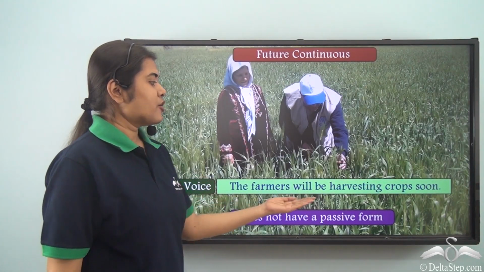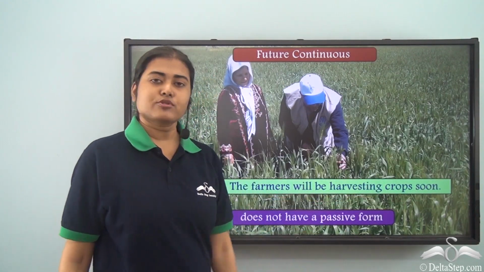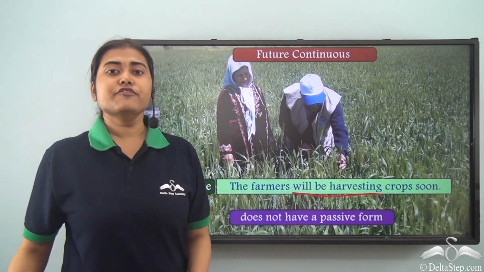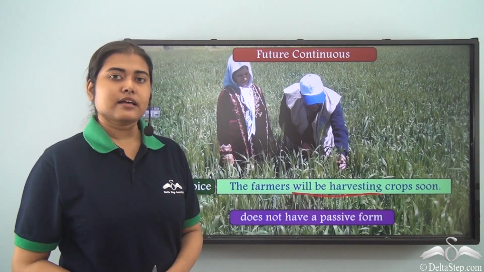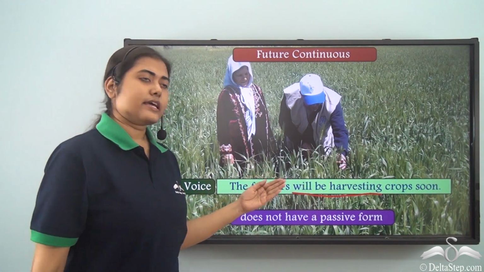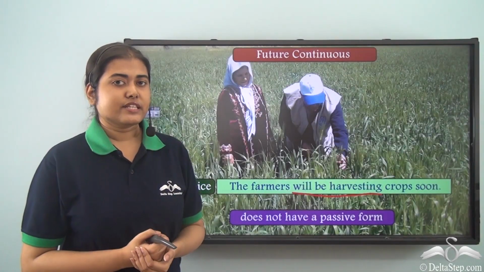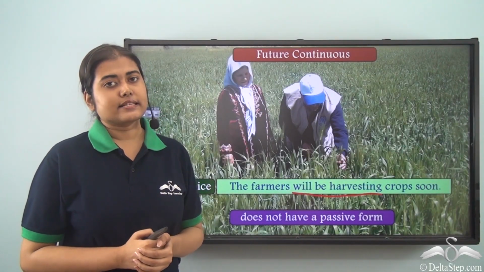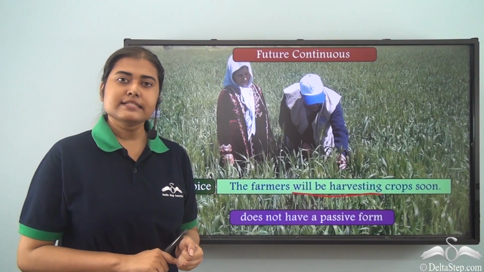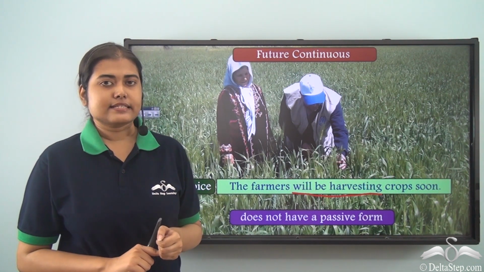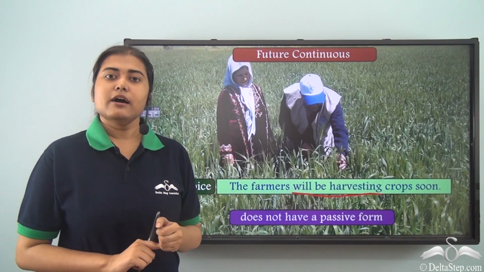The farmers will be harvesting crops soon. Will be harvesting is in the future continuous tense. Once again, this tense also does not have a passive form. So we have seen that there are 4 tenses: the future continuous tense and all the 3 forms of the perfect continuous tenses do not take a passive form.